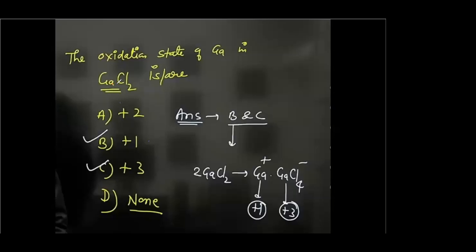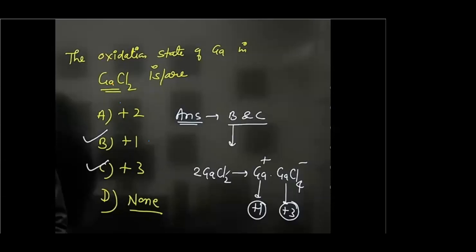The elements of group 13 exhibit only +1 or +3 oxidation state. The same is true for gallium. It exhibits only +1 and +3 oxidation state. So the answer is both B and C, because